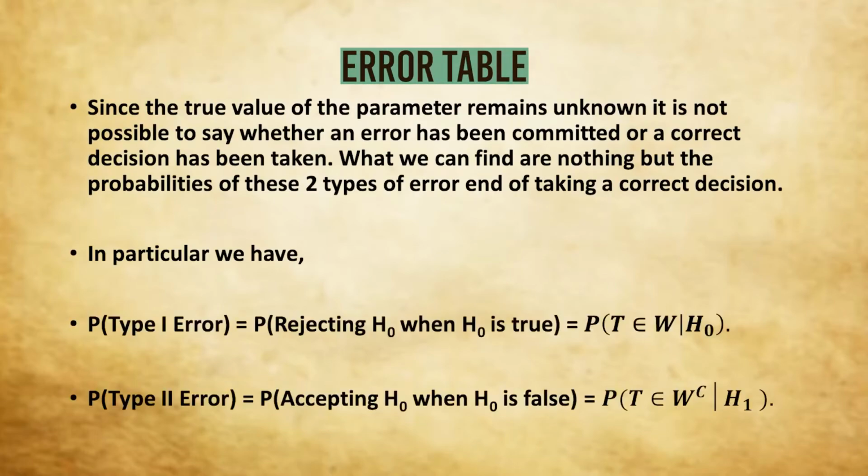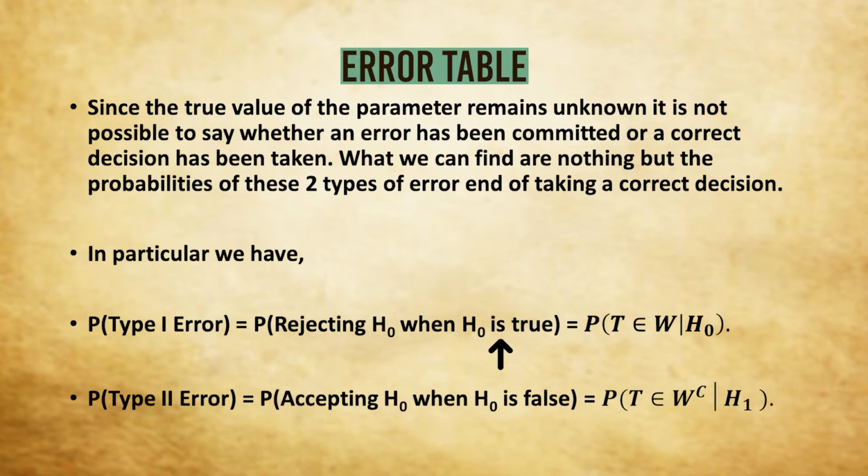Since the true value of the parameter remains unknown, it is not possible to say whether an error has been committed or we have taken a correct decision. What we can find out are nothing but the probabilities of these errors as well as the probabilities of taking correct decisions. In particular, we have probability of type 1 error. As we already know, it is the probability of rejecting H0 when H0 is true.